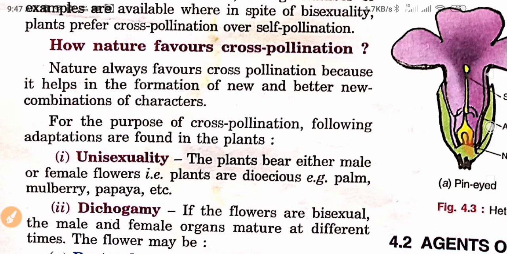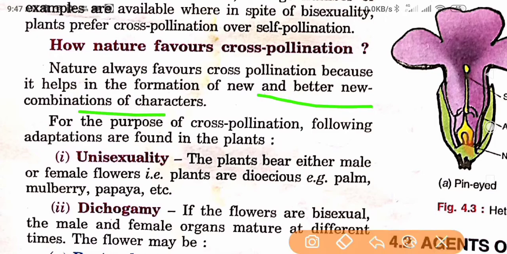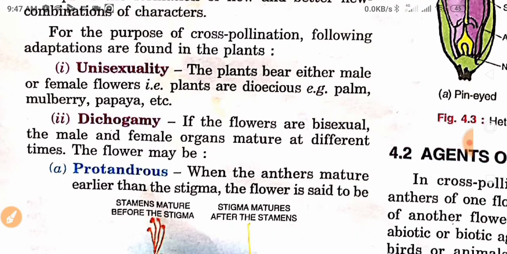How does nature favor cross pollination? Nature always favors cross pollination because it helps in the formation of new and better combinations of characters. For this purpose, the following adaptations are found in plants. First is unisexuality. The plants bear either male or female flowers, that is, plants are dioecious. Examples are palm, mulberry, papaya, etc.